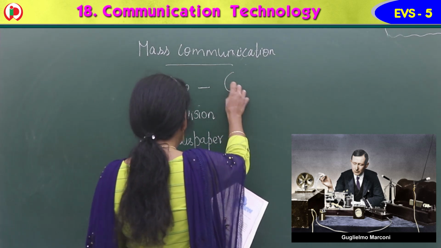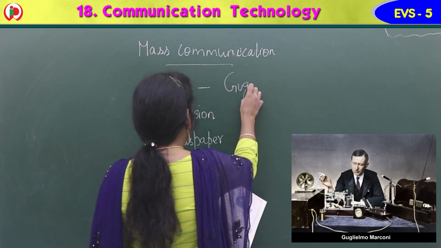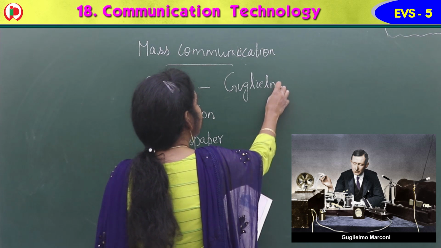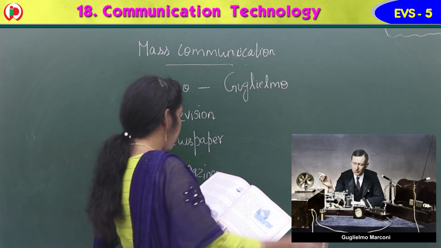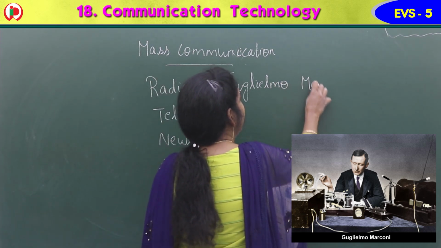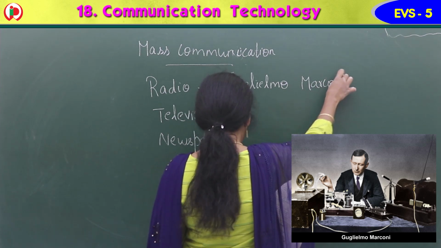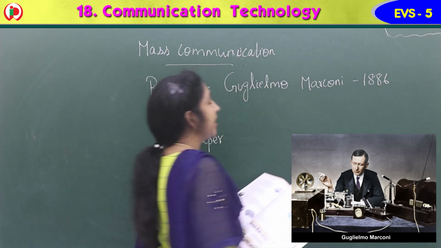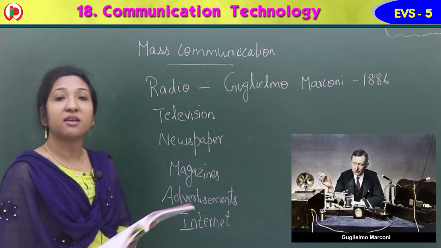So who invented radio? Yes, Marconi. In which year? 1886. Marconi invented radio in 1886.